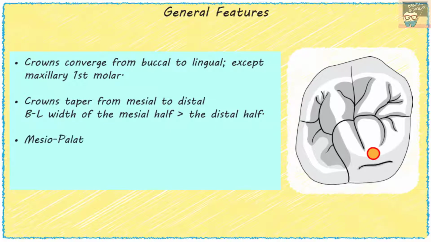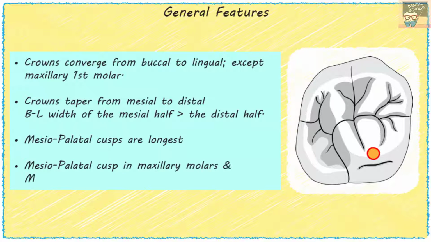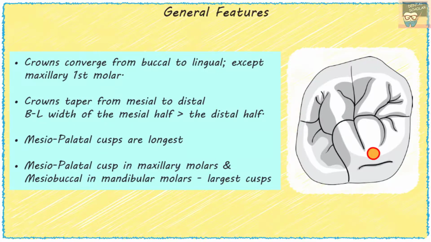The mesiopalatal cusp on maxillary molars and the mesiolingual cusp on mandibular molars are the longest or tallest cusps. The mesiopalatal cusp in maxillary molars and the mesiobuccal cusp in mandibular molars are the largest cusps. So in maxillary molars, the mesiopalatal cusp is tallest and largest, whereas in mandibular molars, the mesiobuccal cusp is largest and the mesiolingual cusp is tallest.